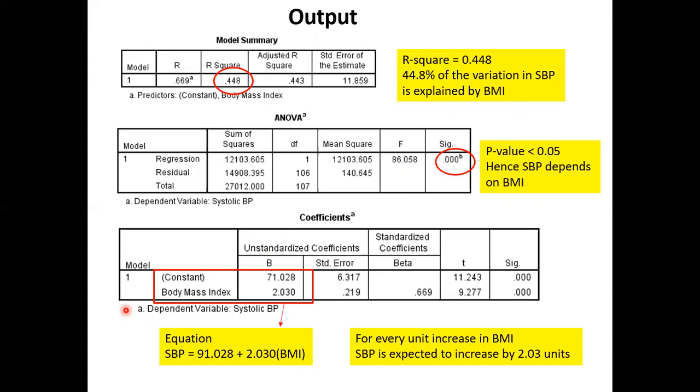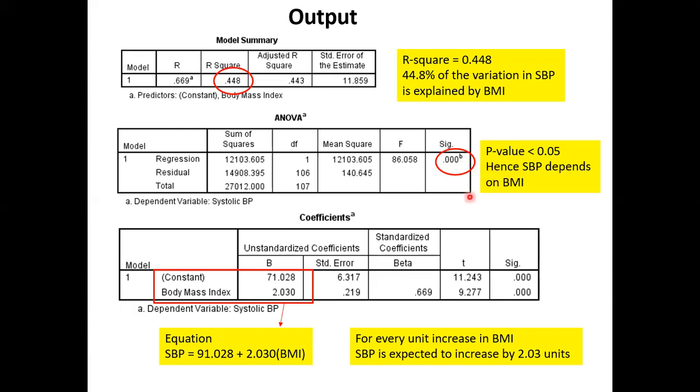What's my objective? What I want to know. Guys, what do you want to know in this example? To find out whether SBP depends on BMI. To test, don't use the word find out. To test if SBP depends on BMI. First, ANOVA table. Look at the p-value. Is it less than 0.05? Yes. What does it mean?